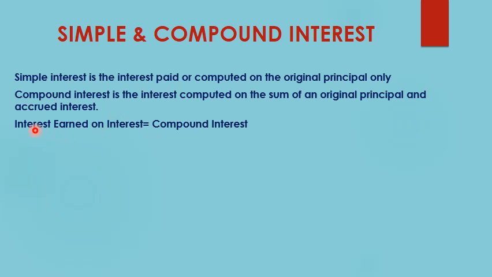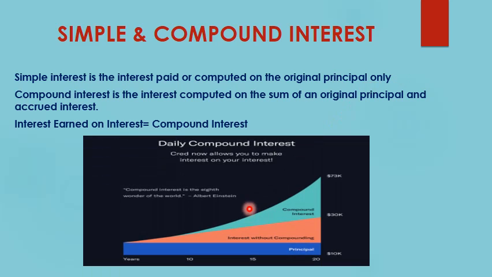So compound interest is interest that is earned on an interest, whereas simple interest is only interest that is earned on the principal. This graph shows the difference between simple interest and compound interest. The blue diagram is the principal, the red one shows simple interest, and the light green one shows the compound interest. Simple interest, as we said, is calculated only on the principal.